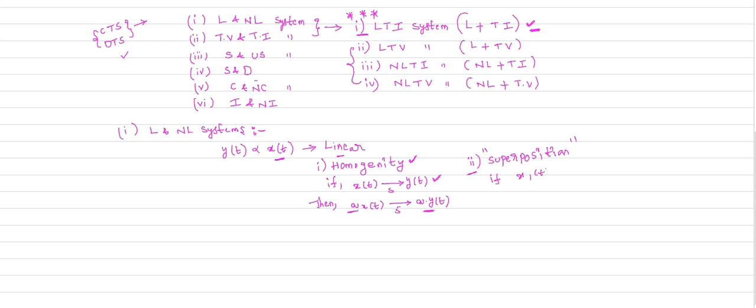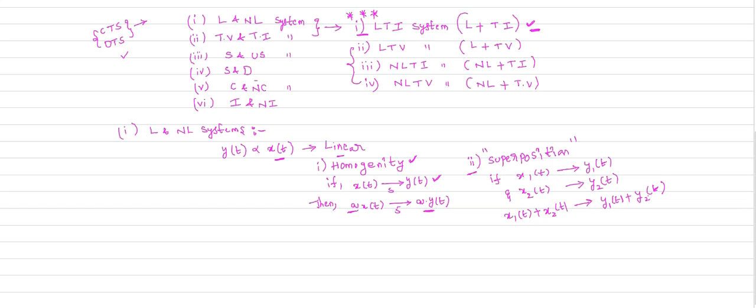If x1 of t is the input given to the system, it will produce the output y1 of t, and x2 of t is another input given to the same system, and it produces the output y2 of t, then if I apply the superposition of the two inputs and get the superposition of outputs at the output, then the system follows the principle of superposition.